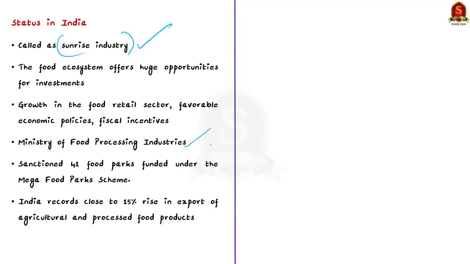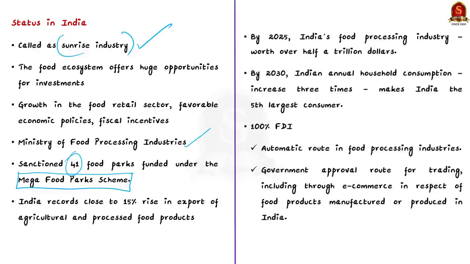As a part of this, if you remember, the Government of India has sanctioned 41 food parks which are funded under the Mega Food Parks scheme, and out of these 41, 38 have received final approval. This is a major boost to the sector because in 2014 there were only 2 mega food parks in the country, but as of 1st August 2021 there were 22 mega food parks functioning in the country. So now through the Mega Food Parks scheme, the government is aiming to take this number to more than 40.